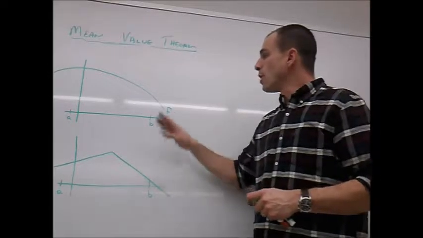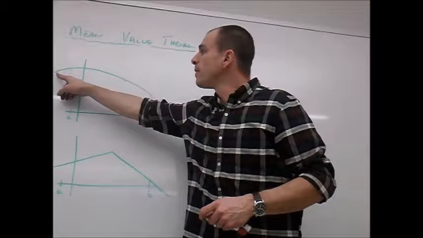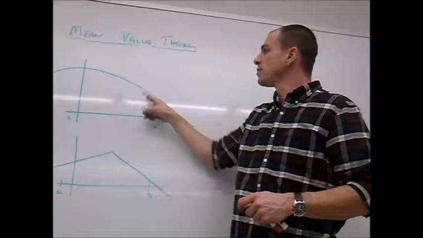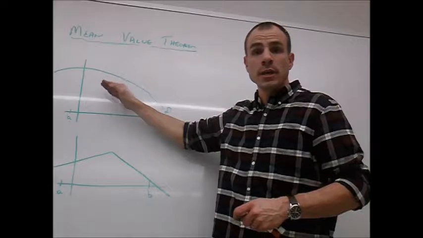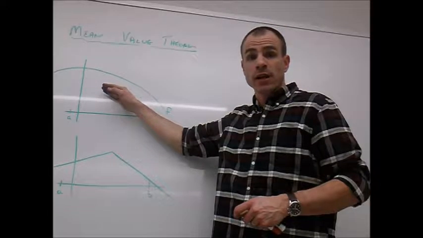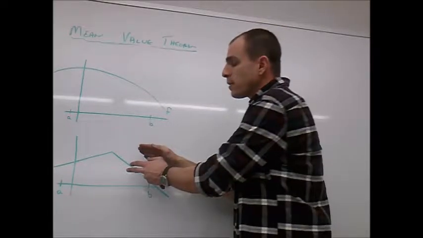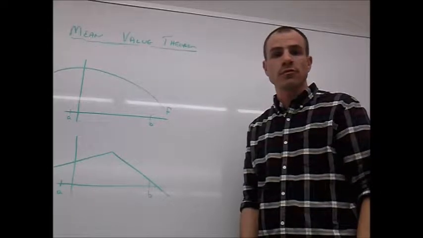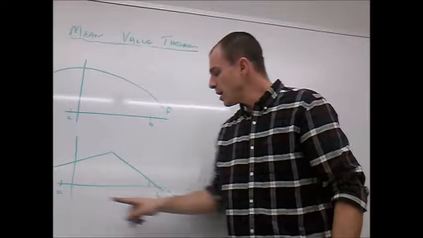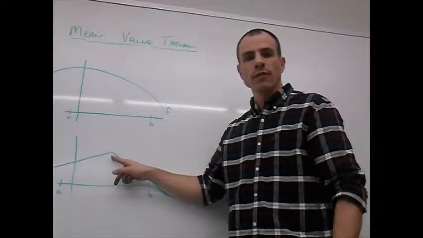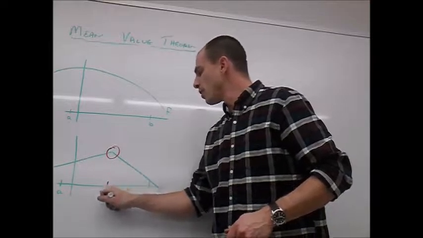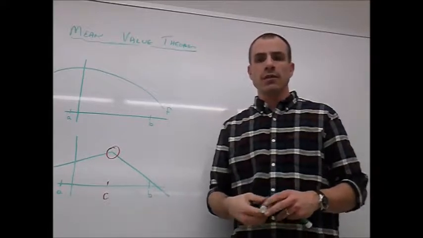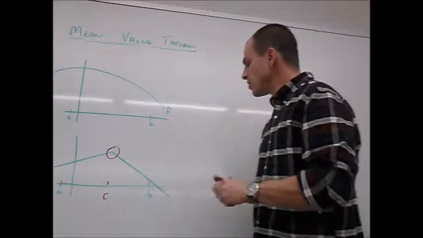Okay, so in regards here, we have a function which is continuous and it is differentiable. Okay, so the mean value theorem could be applied to this function f right here. However, the mean value theorem could not be applied to this function right here because we have A and we have B, and right in the middle of our interval, we have ourselves a cusp. All right, so at this point, let's call it C, the derivative doesn't exist, okay? The function exists, all right?